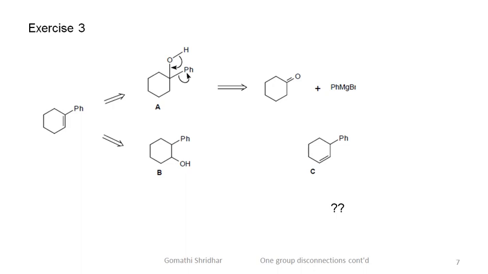This alcohol B can also give the molecule C, which is not the same as the target molecule. Thus, it is the first disconnection that will be useful and not the second one.